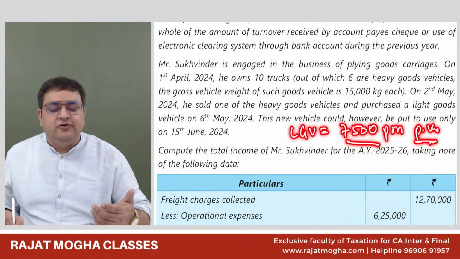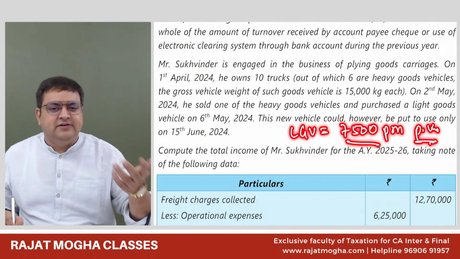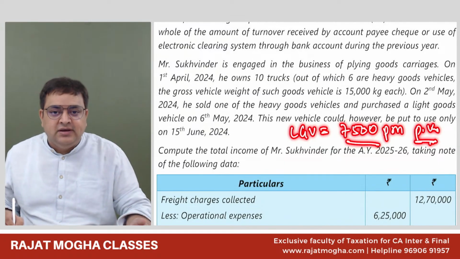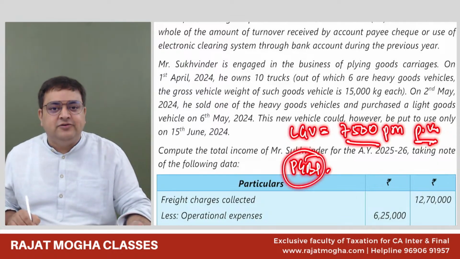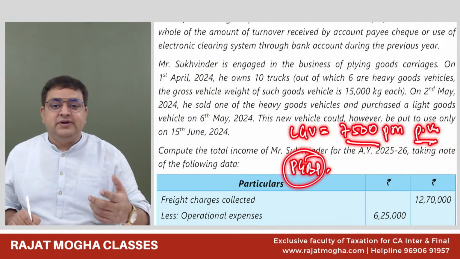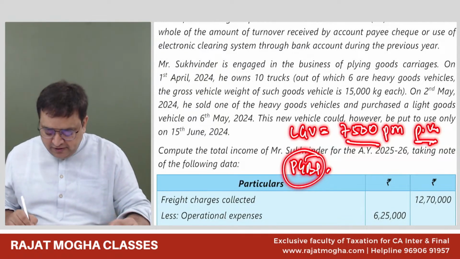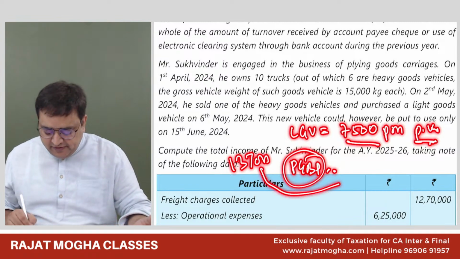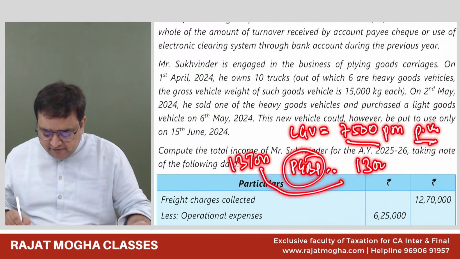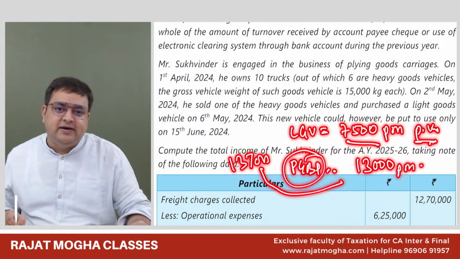And a heavy goods vehicle is any vehicle which is more than 12 tons, 12,000 kg. What is the PGBP income for that, guys? If it is a heavy goods vehicle, it is 1,000 per ton. So if it is, let's say, a 13 ton vehicle or 13,000 kg vehicle, the PGBP income will become 13,000 per month per vehicle.